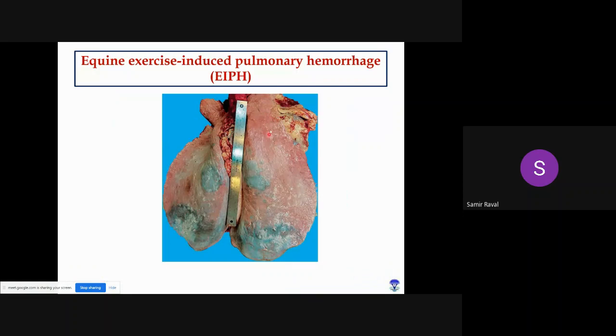Here also you can see this is again lung. This is the dorsal side, this is the caudal side, this is anterior, this is posterior, this is caudal, this is cranial, and you can just compare: the caudal and dorsal portions are markedly affected, and they are showing marked hemorrhages. Okay, they are showing marked hemorrhages.